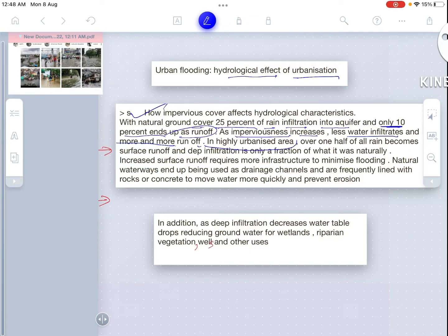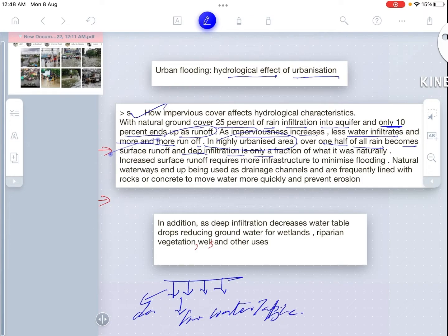But in a highly urbanized area, over one half of all rain becomes surface runoff and deep infiltration is only a fraction. Now we could see that as impervious area increases, there is no infiltration, there is no percolation beneath the ground, which in turn leads to drought conditions or a lower water table during the summer season. So on one hand, this less infiltration causes flood during monsoon. On the other hand, it causes drought conditions in the summer.